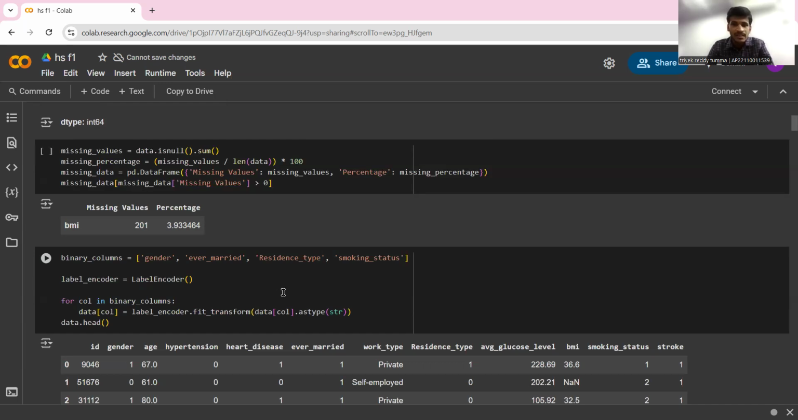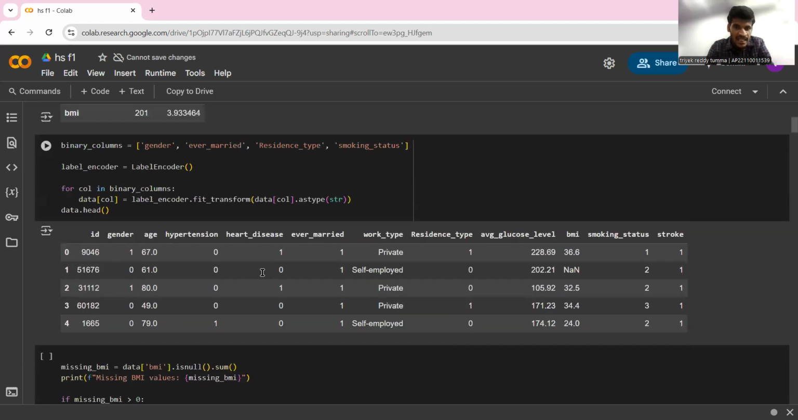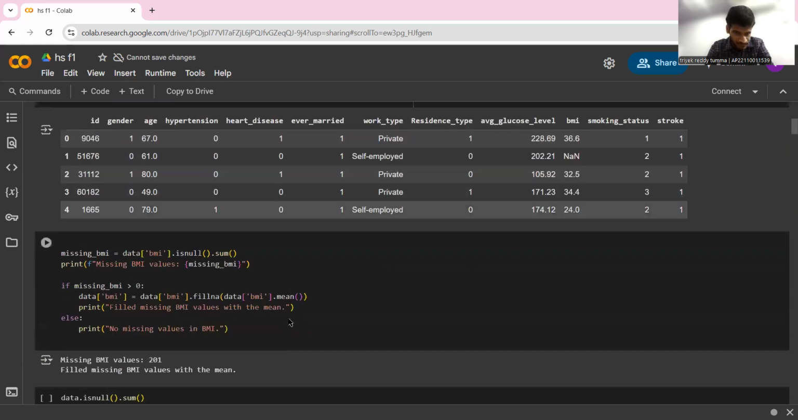We have different categorical values in our data set like gender, whether he's married or not, the residence type, like urban or rural area, and the smoking status. So I'll be converting each of these into numerical values by using a label encoder. After transforming them, you can see the output over here.